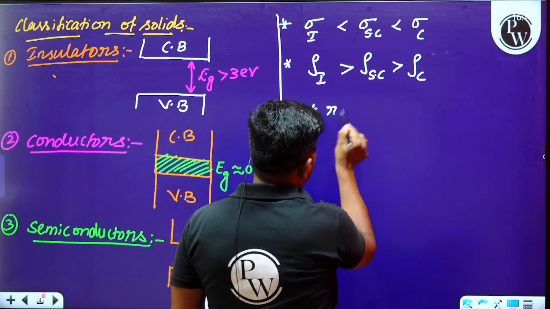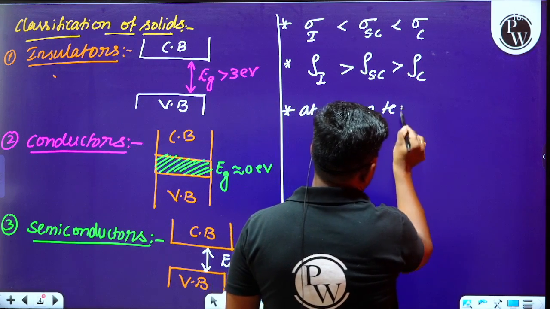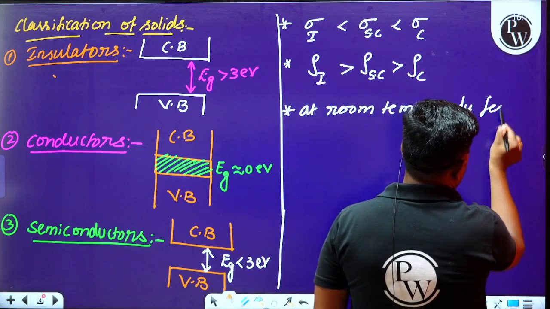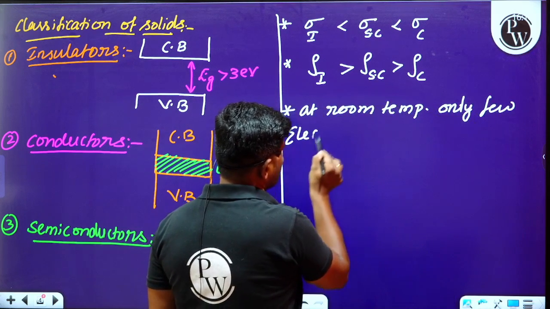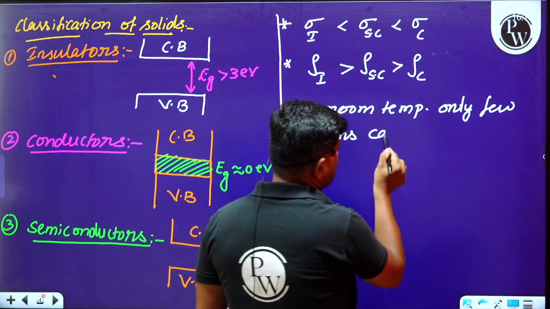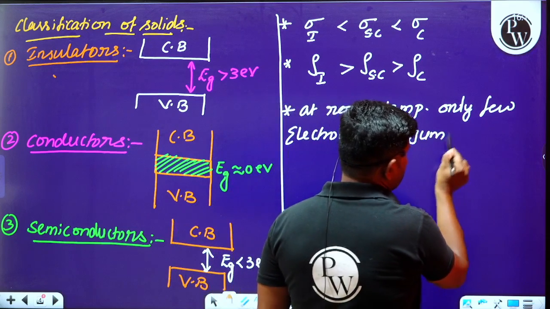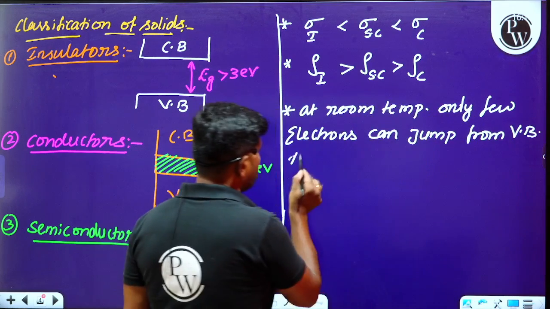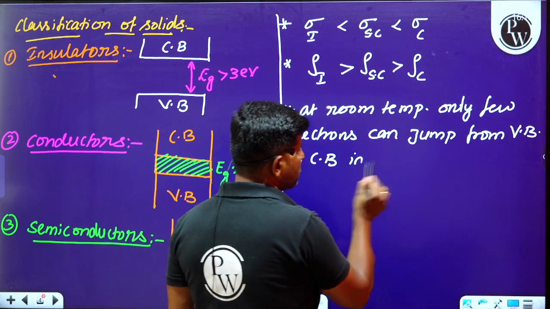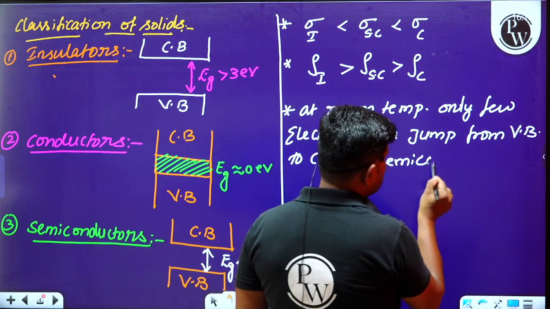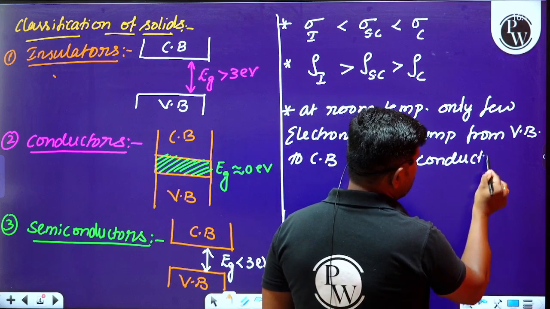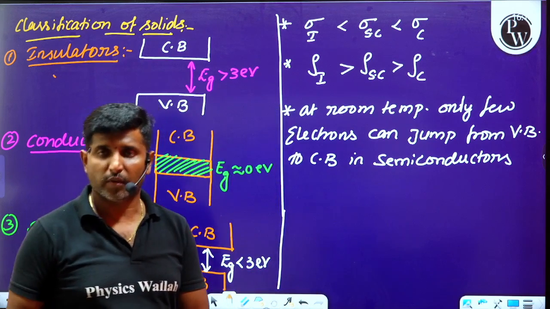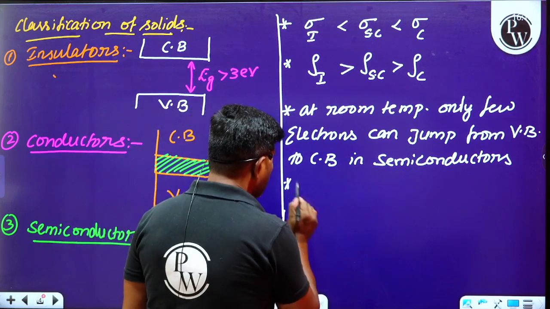At room temperature, only a few electrons can jump from the valence band to the conduction band in semiconductors, giving rise to partial conductivity or partial resistivity. Okay, and please observe this.